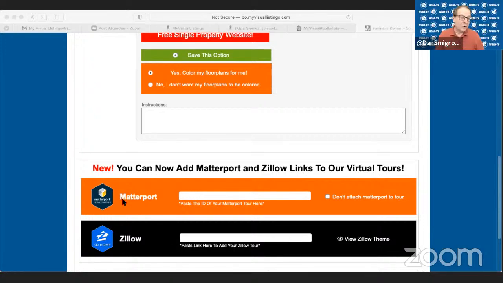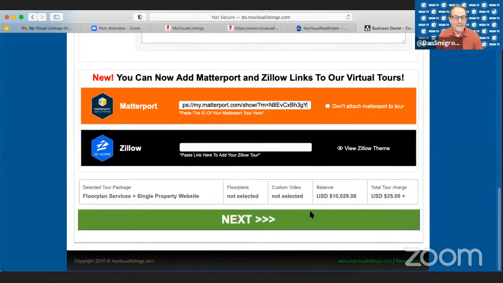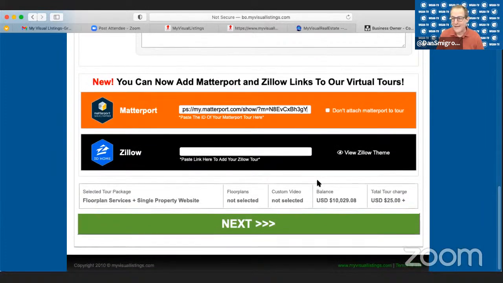So what we're looking at is a service that's tailored for Matterport service providers, for Matterporters, Matterpeeps, for all of us that are doing Matterport. And this is literally the process of how to order color floor plans with My Visual Listings. And there's some extra steps, and that's because you're ordering your single property website at the same time.